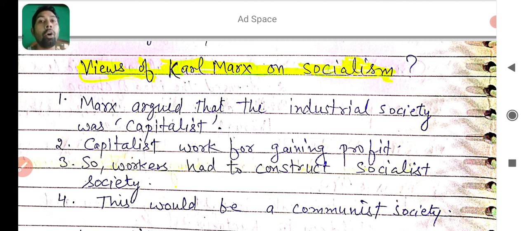I hope you learnt about the views given by Karl Marx, that he thought that the society where the major private property owners work only for gaining money was known as capitalist society. And in capitalist society, owners work only for gaining money, profit.